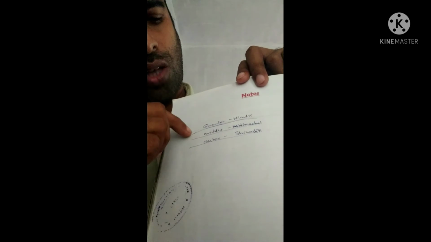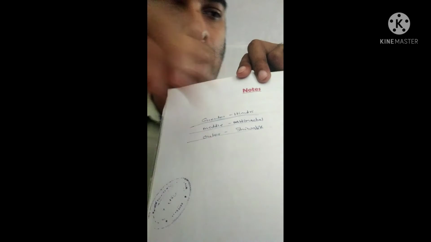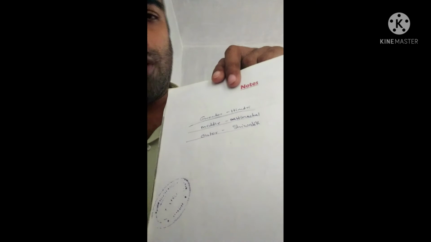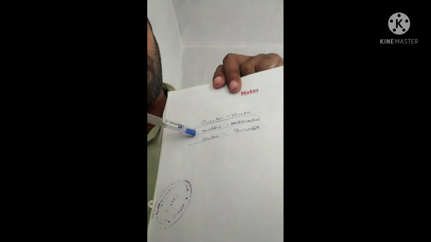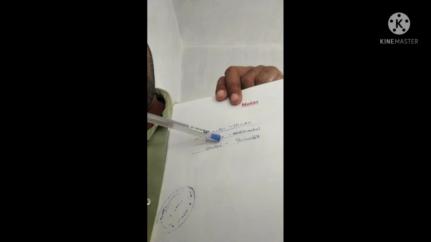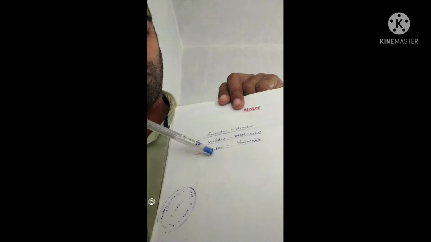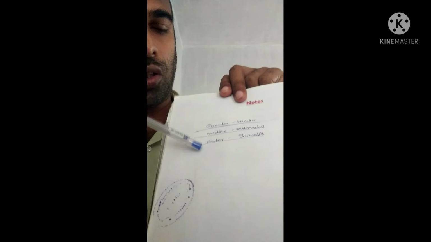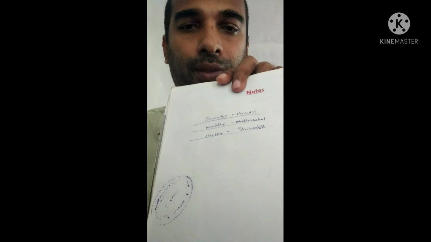Look here. The first one is the Greater Himalaya, or the Himadri. Then the second mountain is called Middle Himalaya or the Himachal. Then the third one is the outer. This is the outermost one, called Outer Himalaya, and also called Shivalik.